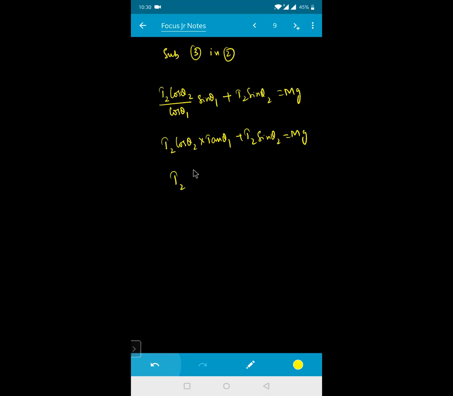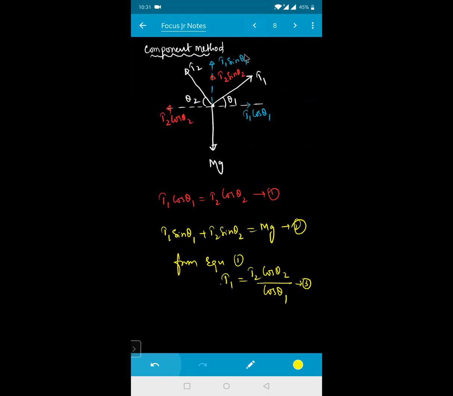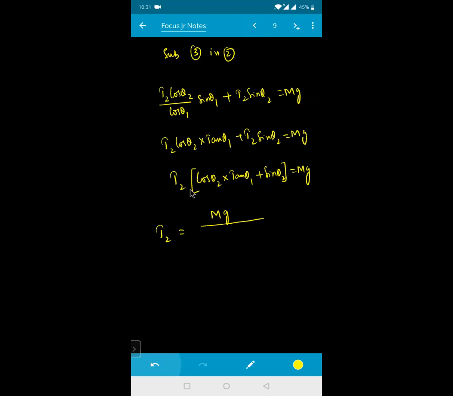Take T2 common. So this will become cos theta 2 into tan theta 1 plus sin theta 2, that is equal to the weight mg. Clear? So T2 will be equal to how much right now? T2 is equal to mg divided by... now see here, anything I can write from this one: T1 into cos theta 1 is equal to T2 into cos theta 2. So how much will this be?